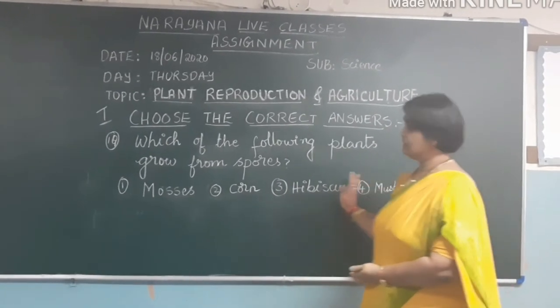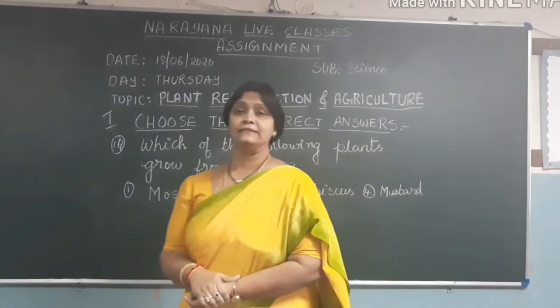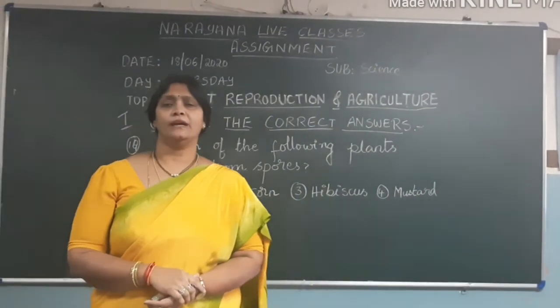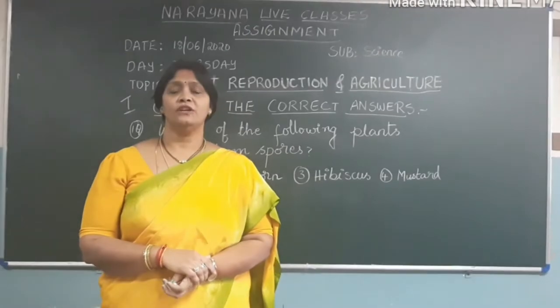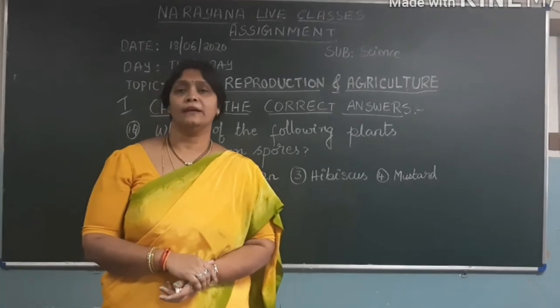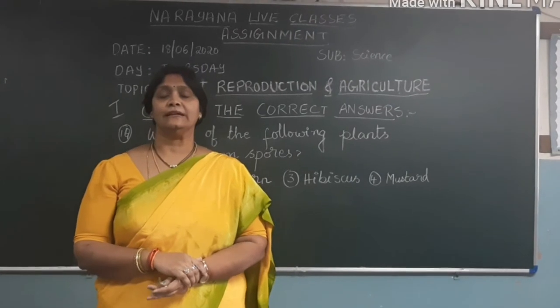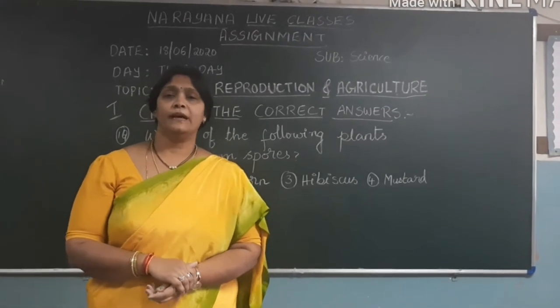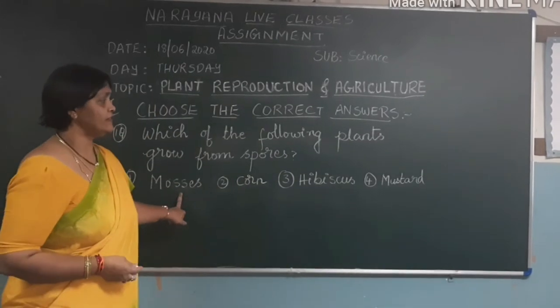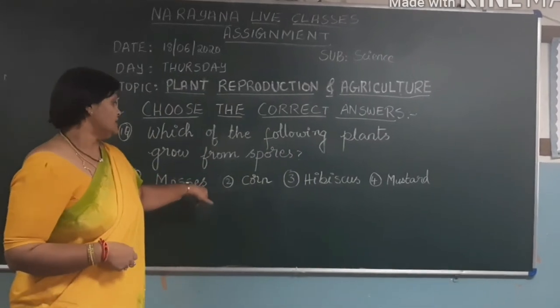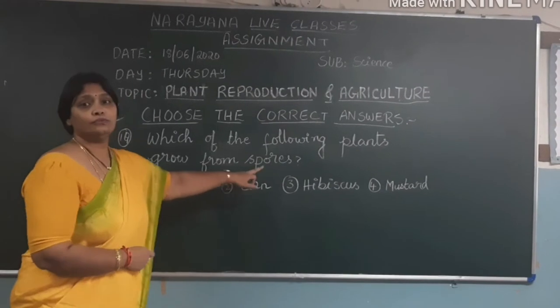If you see all these things, we have already learned in this lesson that not every plant bears flowers. Some plants also bear spores. From the spores you get a new plant. The best examples for that is nothing but fern plant and mosses. So moss is the correct answer for the first question. Moss will be reproducing through the spores.